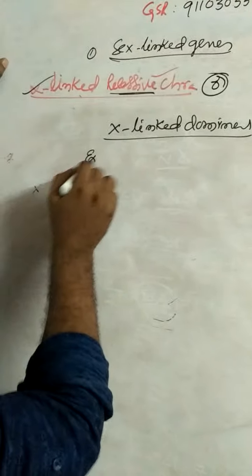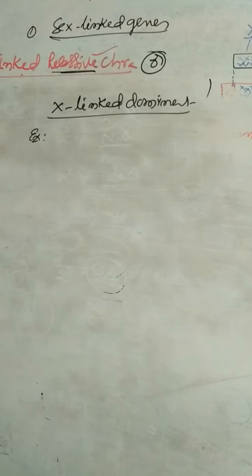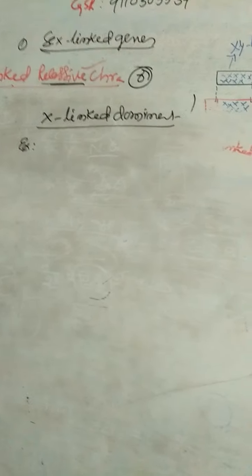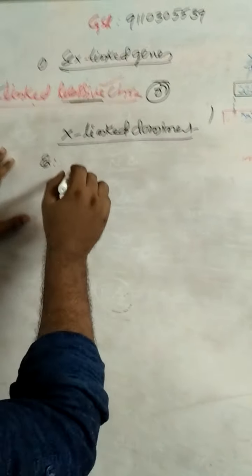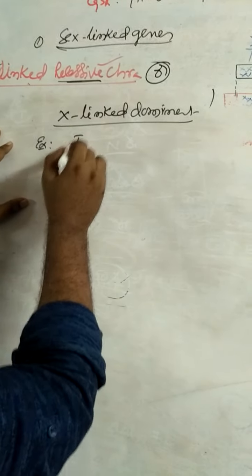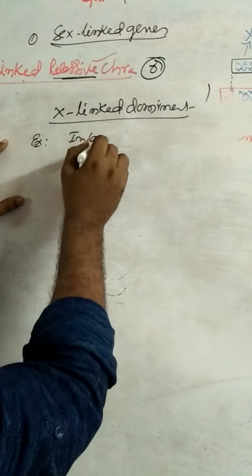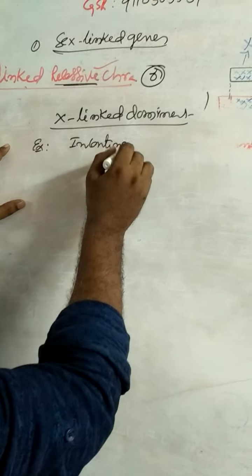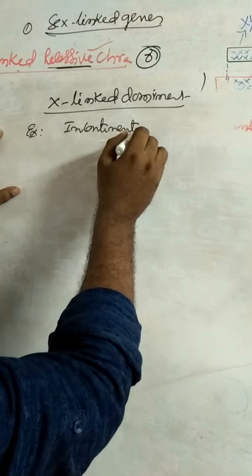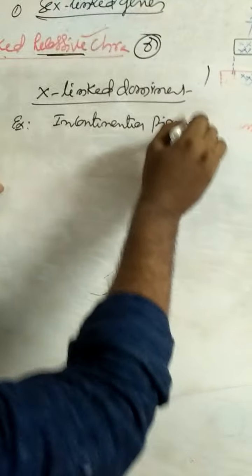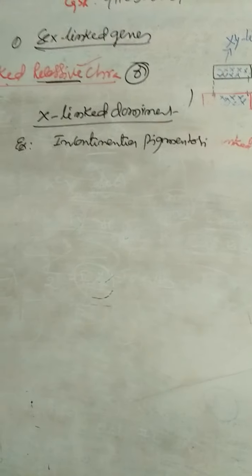Examples for X-linked dominant characters: incontinentia pigmentosi.